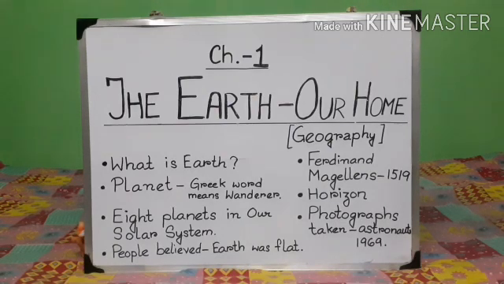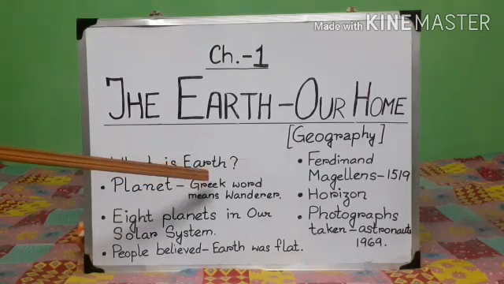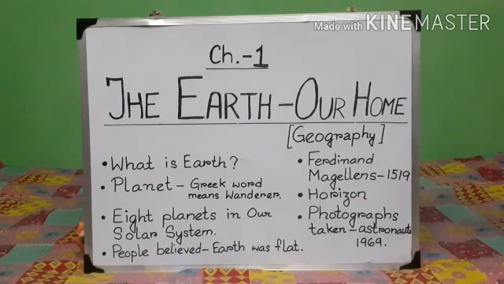If you have missed out on what we have done earlier, let's quickly recapitulate what we have done so far. We have done what is earth. Earth is a planet.